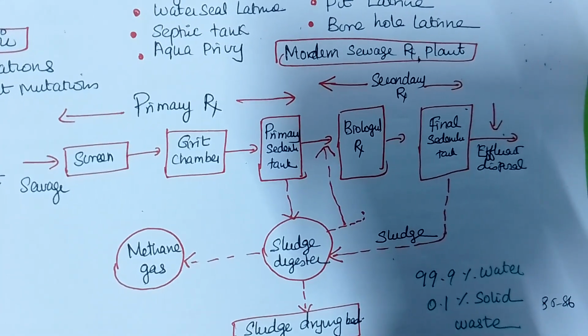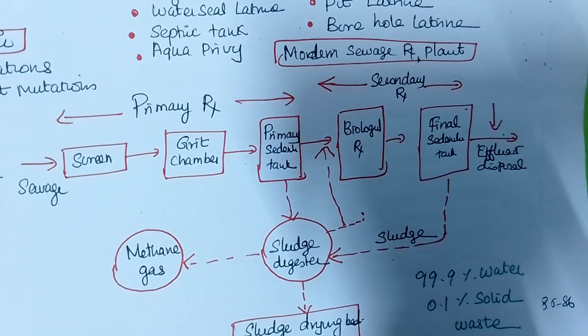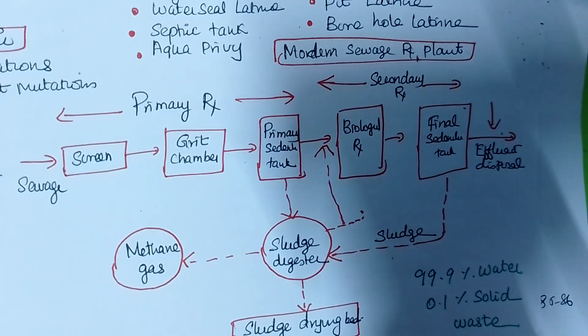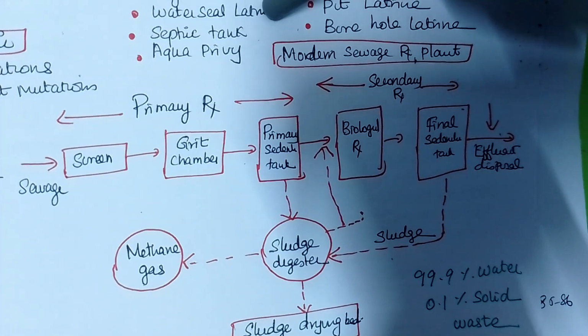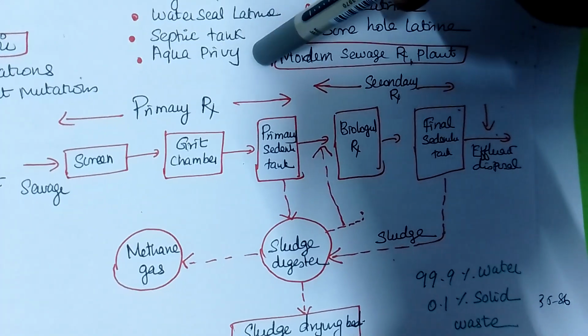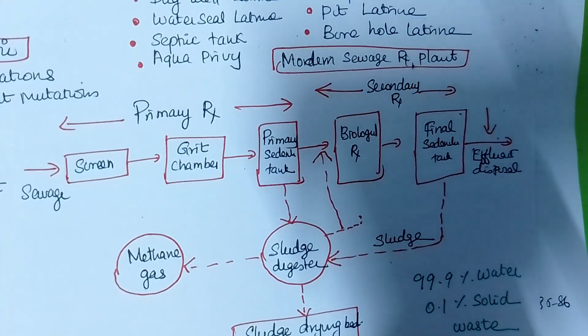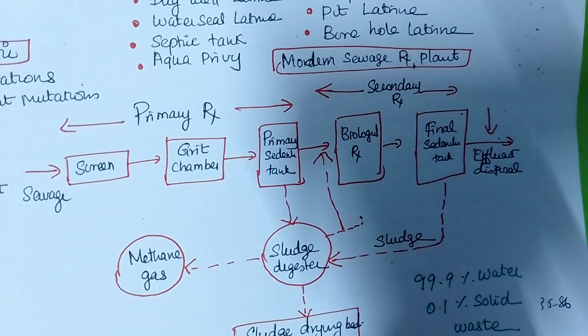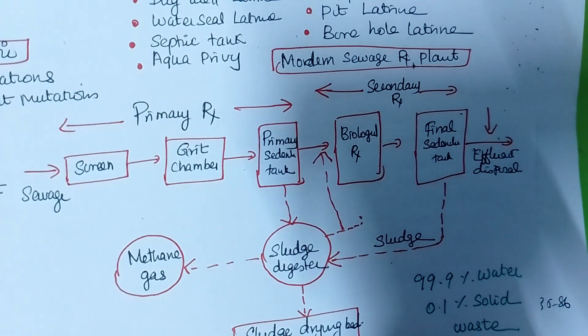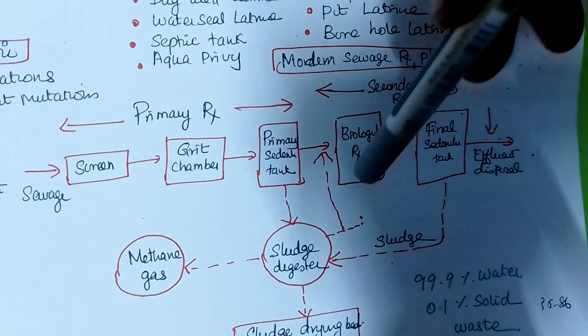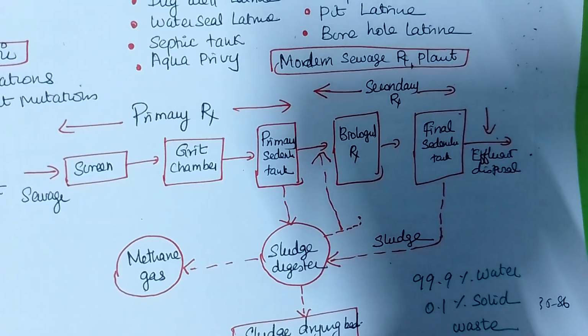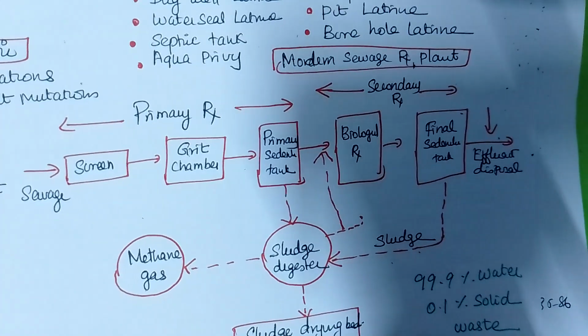That was a service type of latrine. After some time, they identified the non-service type latrines: borehole latrine, dugwell latrine, water seal latrine, septic tank, aqua privy. For a borehole latrine, they make a hole of about 4 to 7 centimeters in the land, and they defecate and cover it with sand.